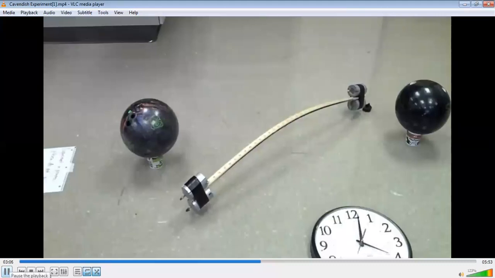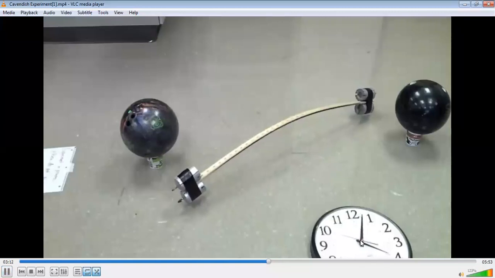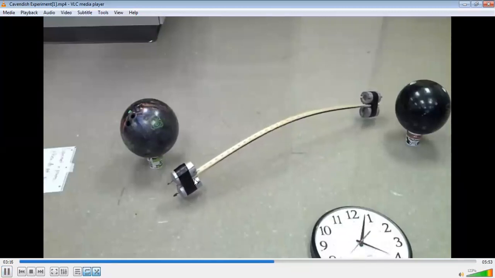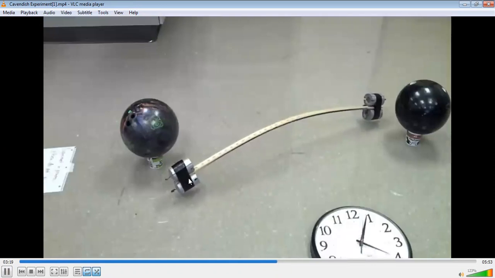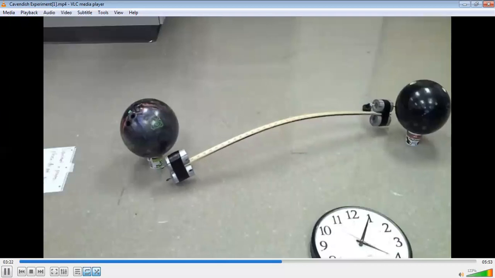See, देखो, घूम रहे हैं देखो, see they are attracting each other. See how they are moving, and here he has kept the timer as well, and it's moving a little faster because it takes time to attract, na. So it's a very slow acceleration that is taking place. But what we observe, see they are attracting each other.